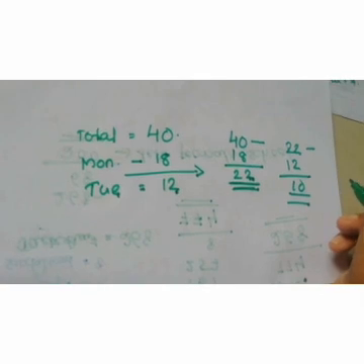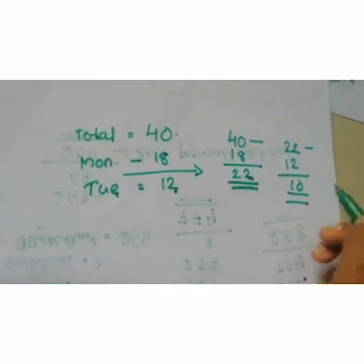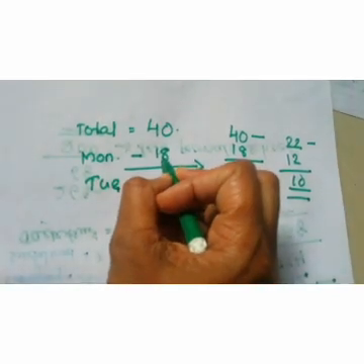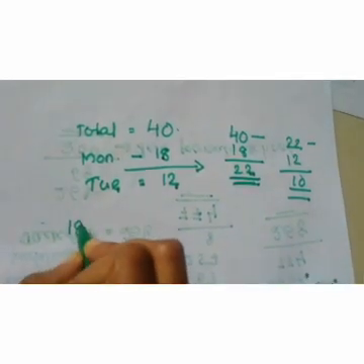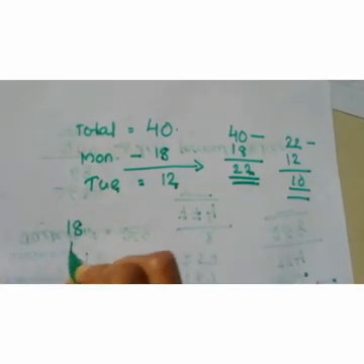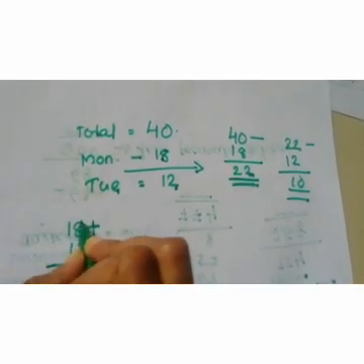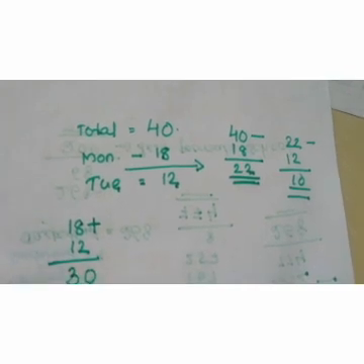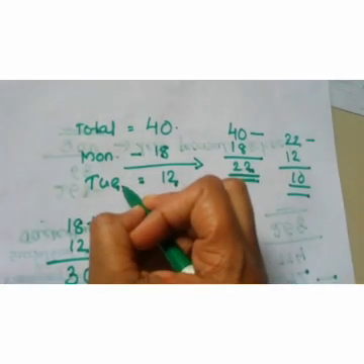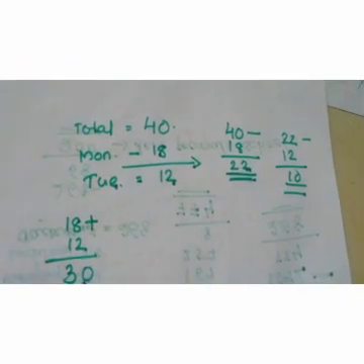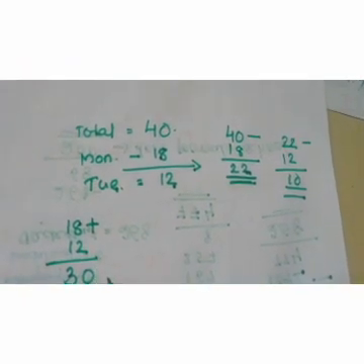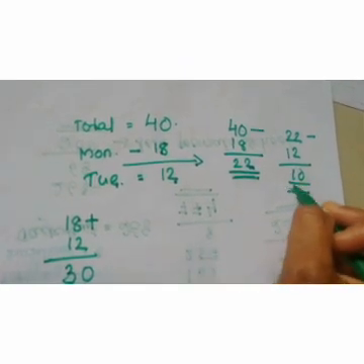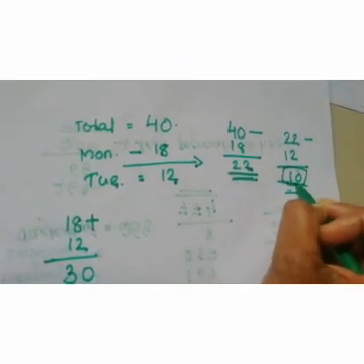Let me check how many stamps were bought in all. Here on Monday, 18 students bought. Tuesday it is 12. When we add this in order to find the total, we get 30 stamps. That is, in these 2 days, a total of 30 students bought the stamps from school. This is the other way. Here the total stamps left is 10.